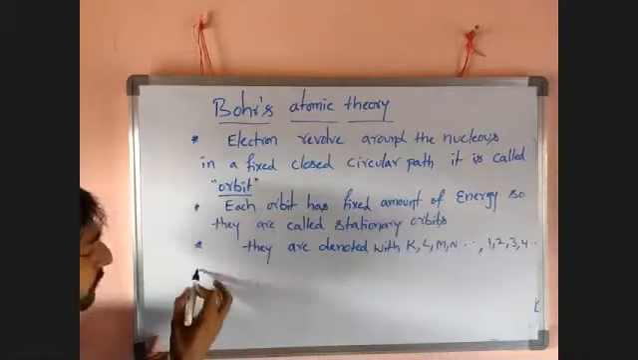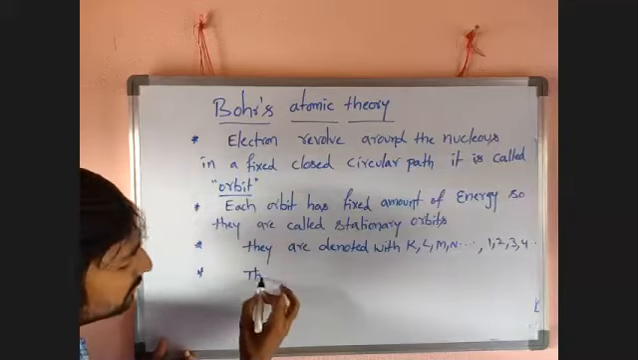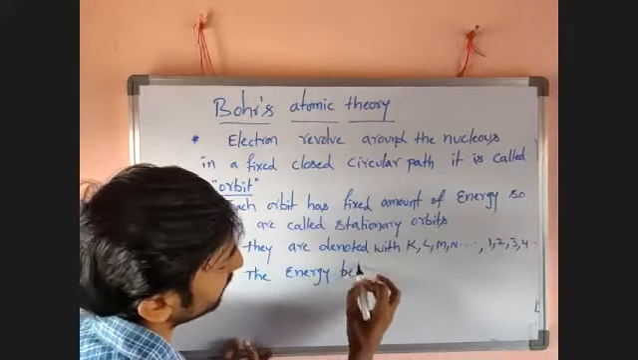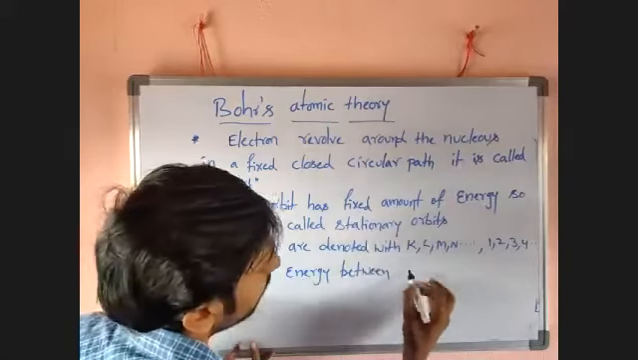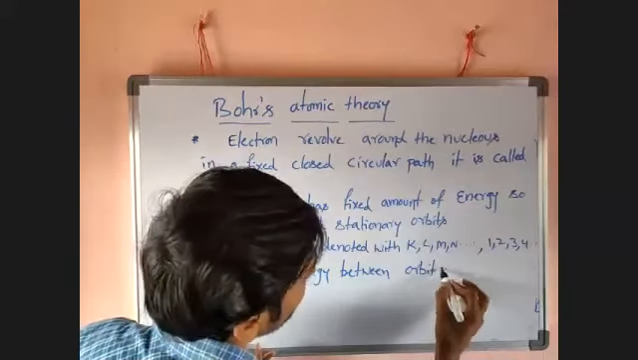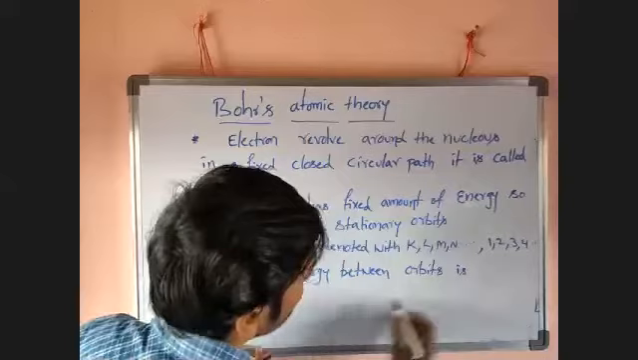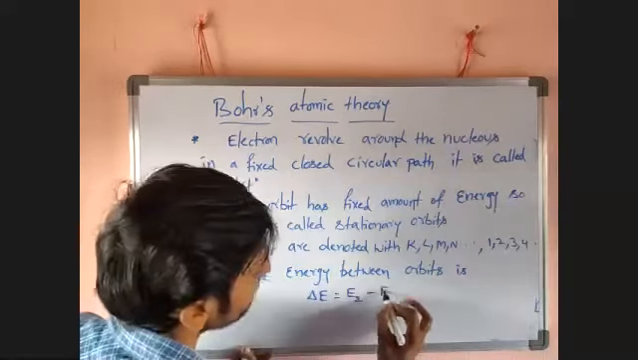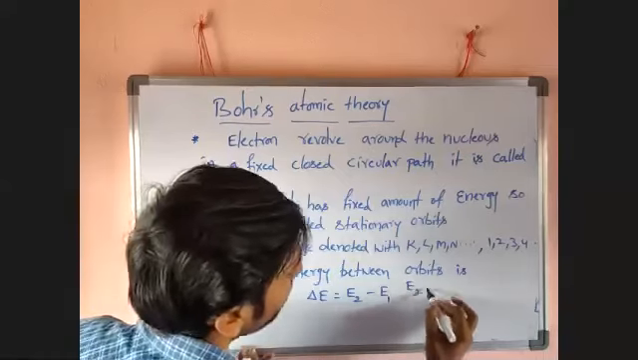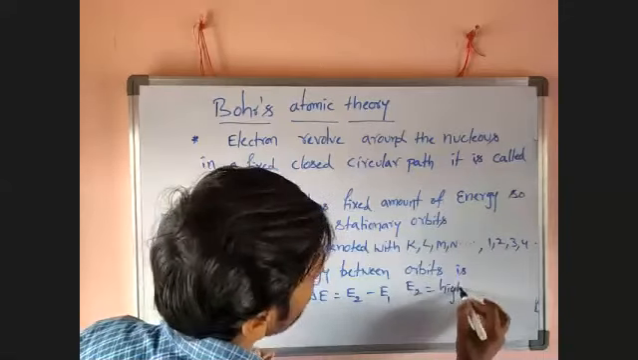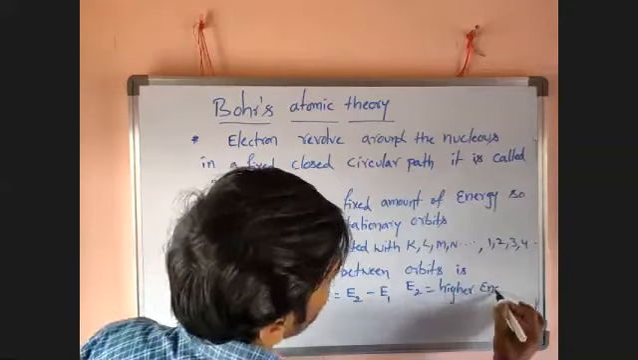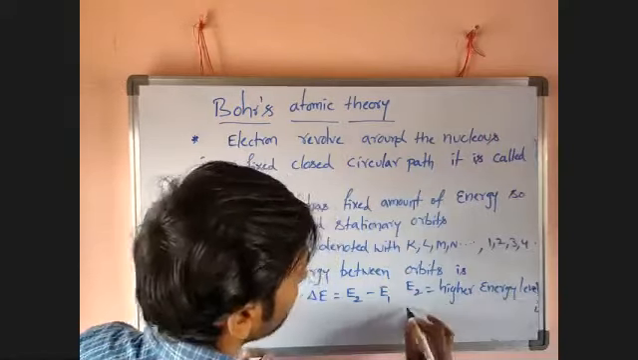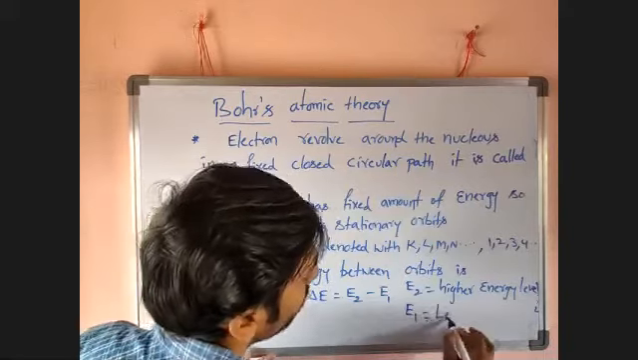Now the energy between orbits is delta E equal to E2 minus E1. E2 equals the higher energy level, E1 equals the lower energy level.